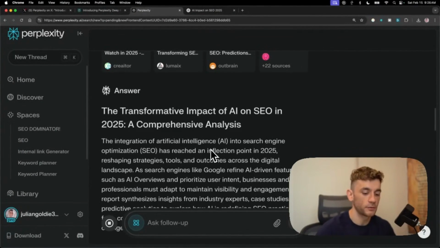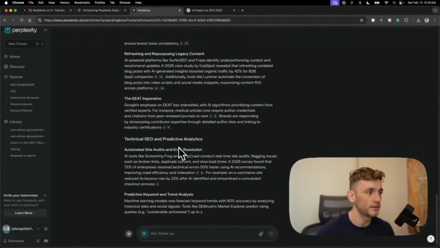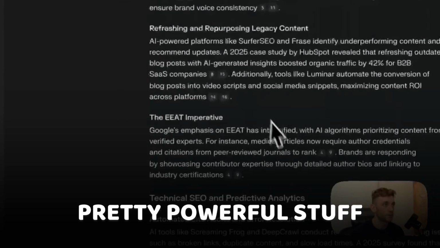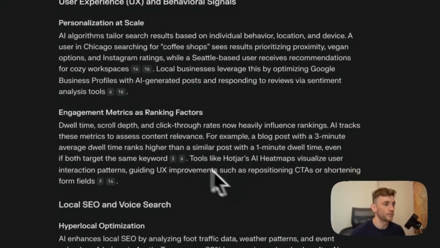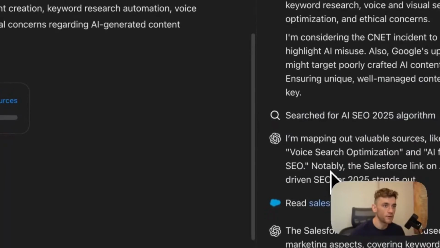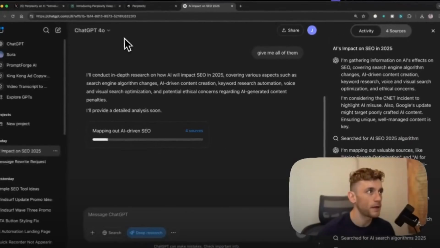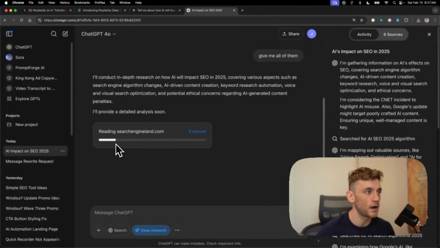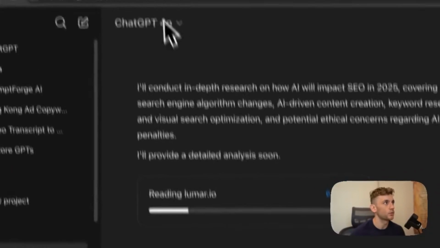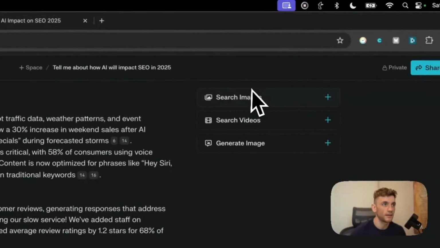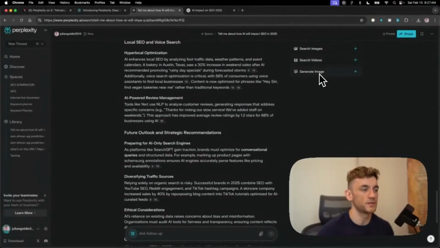Now, the answer has already come back to us, and we've got a pretty detailed report here. It's still reeling off, but that is pretty powerful stuff. Now, for sure, this has been triggered by the release from ChatGPT on deep research, but you can see you get very similar outputs, except that Perplexity seems to be a lot faster. ChatGPT is probably about 20% of the way through this. So it's going to take quite a while to get that back, whereas Perplexity has already come back to us with the goods. You can also inside here, ask to search images, videos, and generate an image as well.